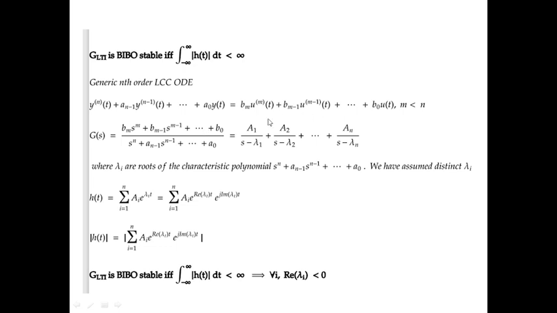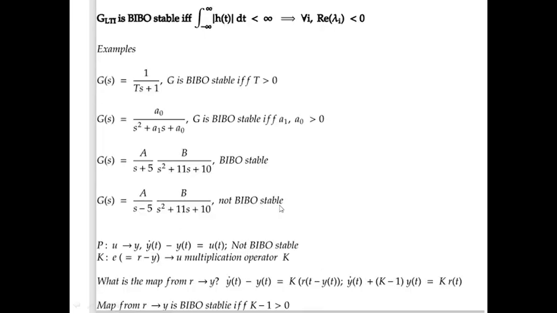So the condition of a map, particularly in this case, we are concerned with LTI systems since we have used LCCODE. For LTI mapping, we see that this condition boils down to each root of the denominator having a negative real part. So we'll see some examples. We had discussed the first order system. The root of this is s equal to minus 1 by T. So again the system is BIBO stable for the choice of T greater than 0.